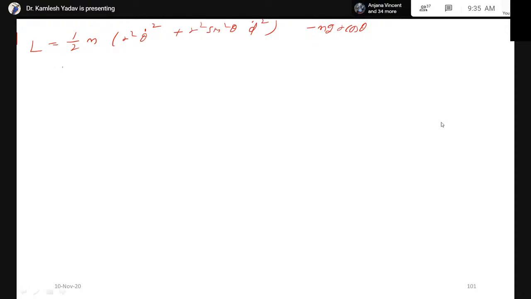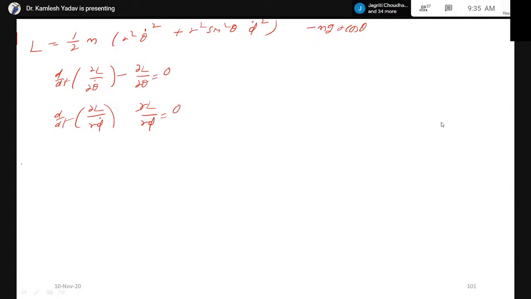Now this can be written as d/dt of partial L with respect to theta dot minus partial L with respect to theta is equal to 0, and the second equation, d/dt of partial L with respect to phi dot minus partial L with respect to phi is equal to 0.